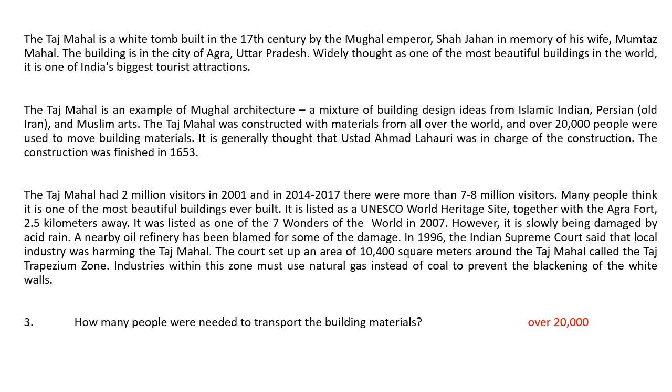So for question 3, you should have written down over 20,000. If you only wrote down 20,000, then it's not quite accurate because the passage is saying it is more than 20,000. So maybe 20,001, 20,100, but more than 20,000. So you do need to make sure that you're accurate when you're answering these questions.